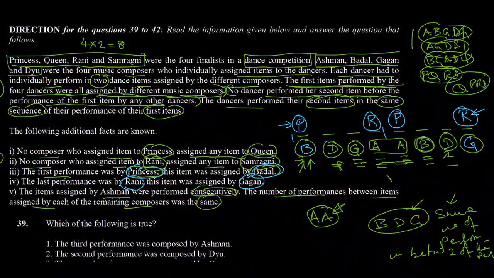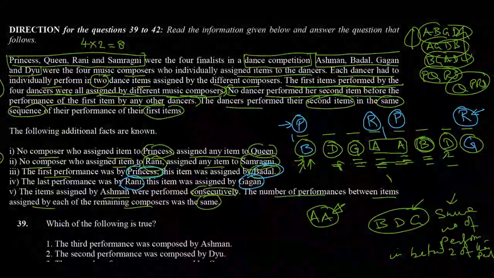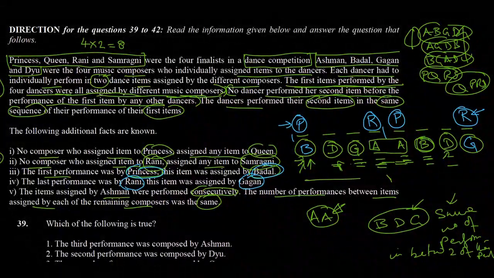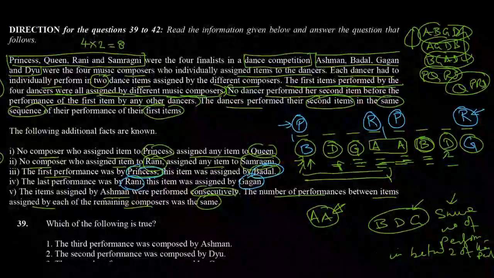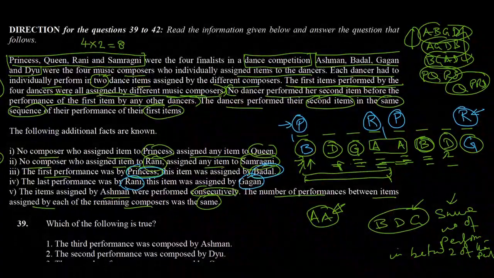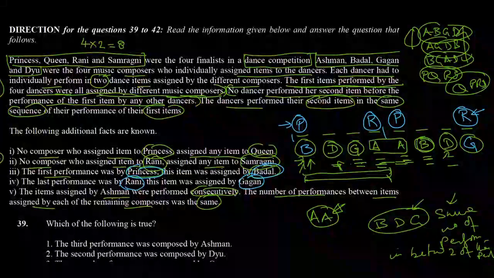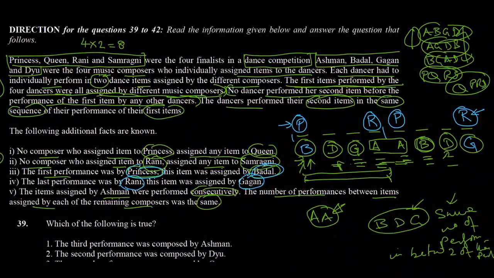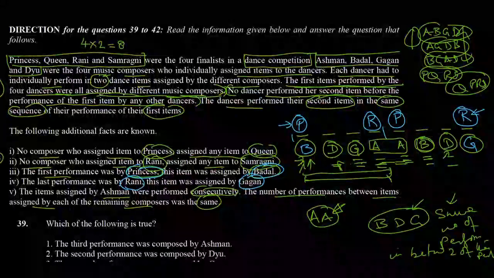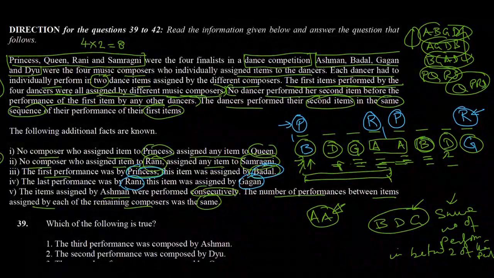So as we saw, the first 4 will be different. Here we see B, D, G and A, all four different, composing the first four performances. So we are meeting all the criteria for the composers.